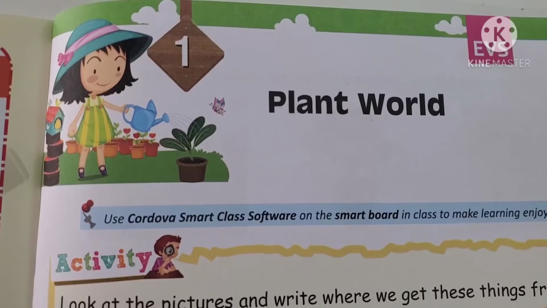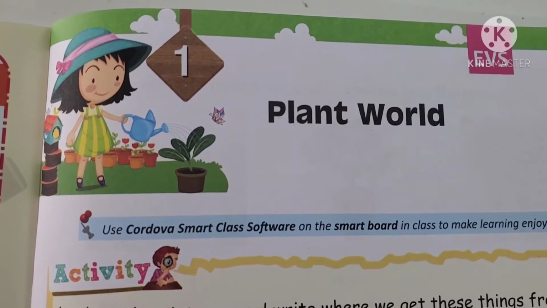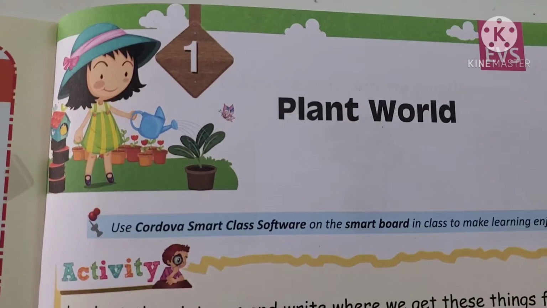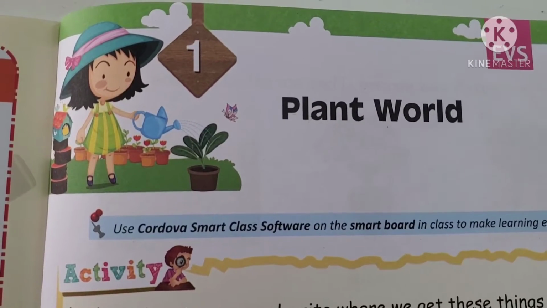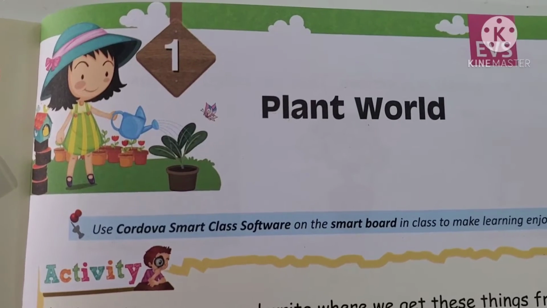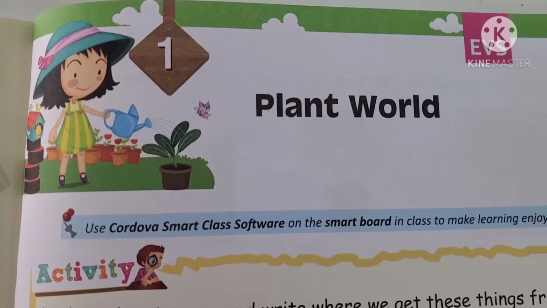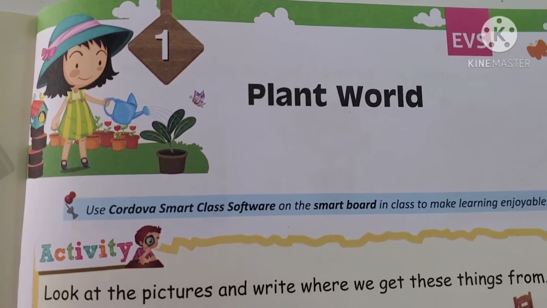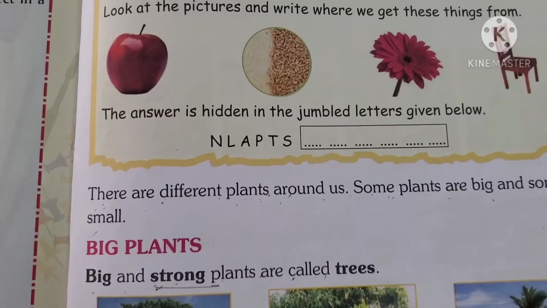So if you don't have any plants or trees around you, you can plant some seeds in pots, keep the pots in the balcony and give them water every day. Okay, children? Now we will start our lesson. I'm going to read it out and explain it to you. So please be ready. Now let us start.